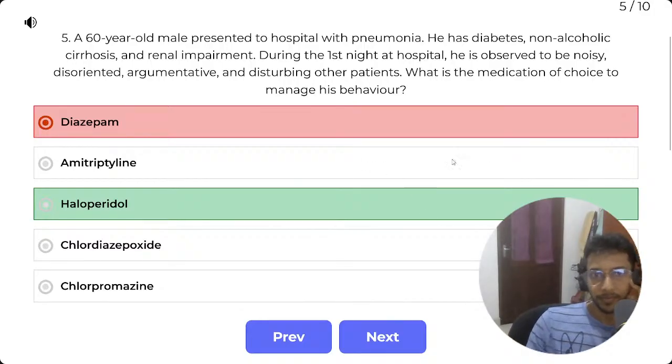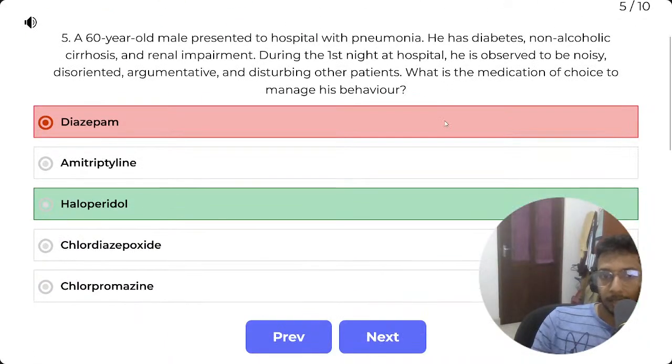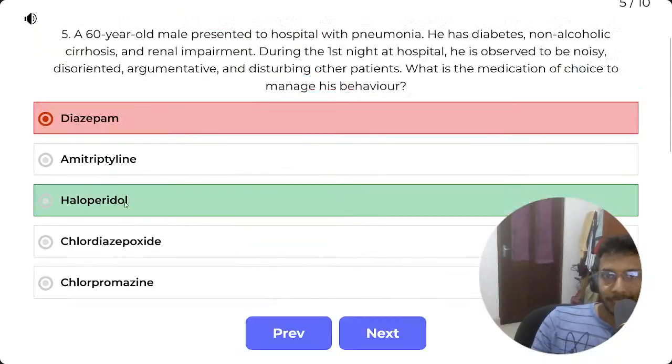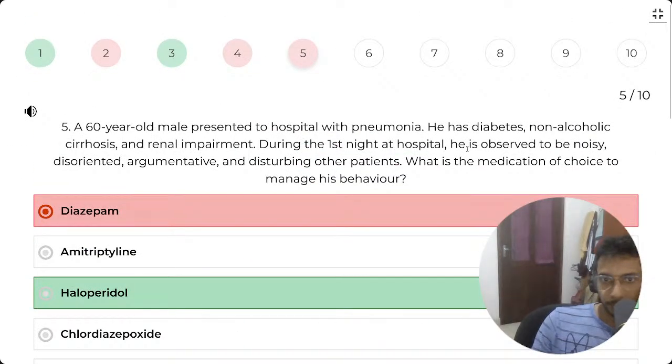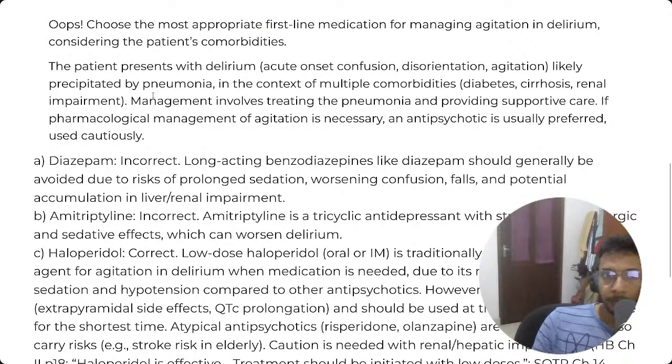Haloperidol. Okay, they are asking about rapid tranquilization, but what I thought was that you don't give haloperidol if the patient is not a psychotic patient. Agitation in delirium. So yeah. Likely precipitated by pneumonia. That's why I thought, yeah, it is a delirium.